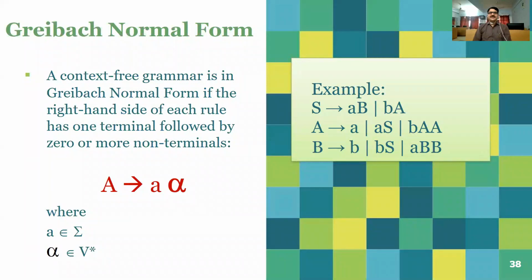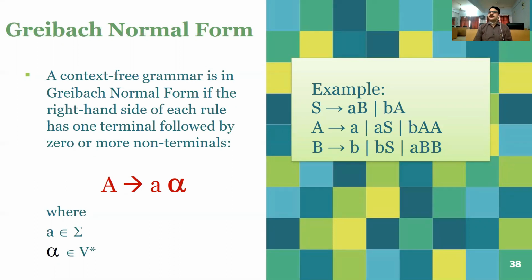Hi buddies. Today we will start another normal form, that is Greibach normal form, and Chomsky normal form has been completed successfully. So now the problem is a context-free grammar is given to you, and now you have to convert it into the Greibach normal form. It is just similar to the Chomsky normal form, but the rules are different than Chomsky normal form.